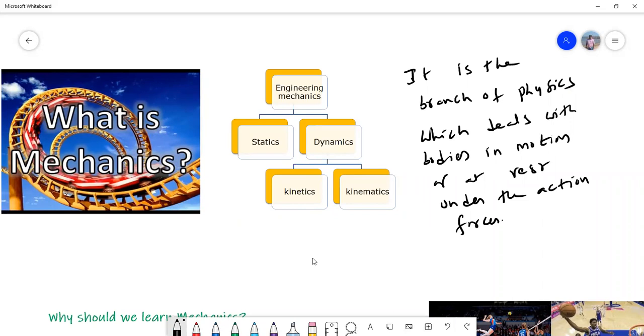So what is mechanics? It is nothing but the branch of physics which deals with the bodies in motion or at rest under the